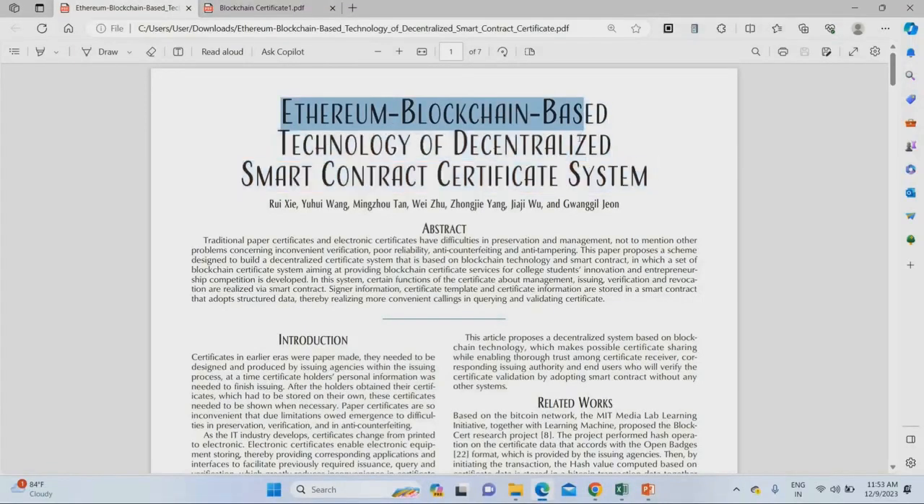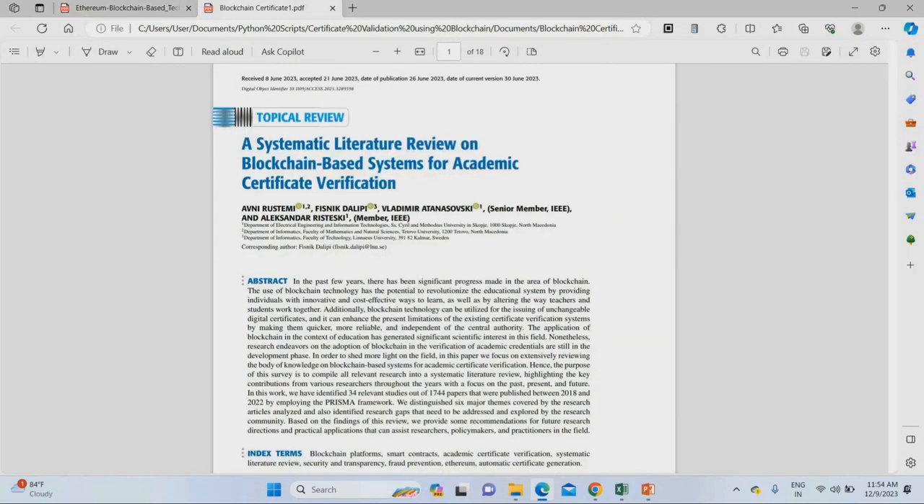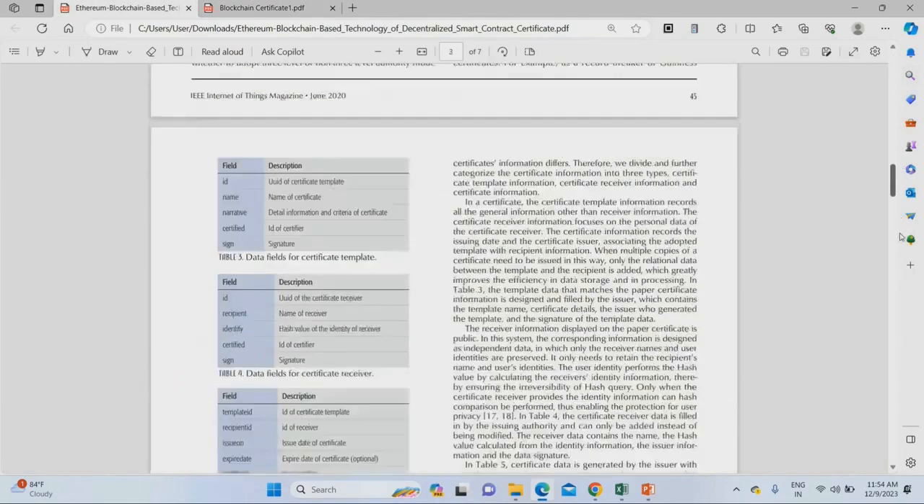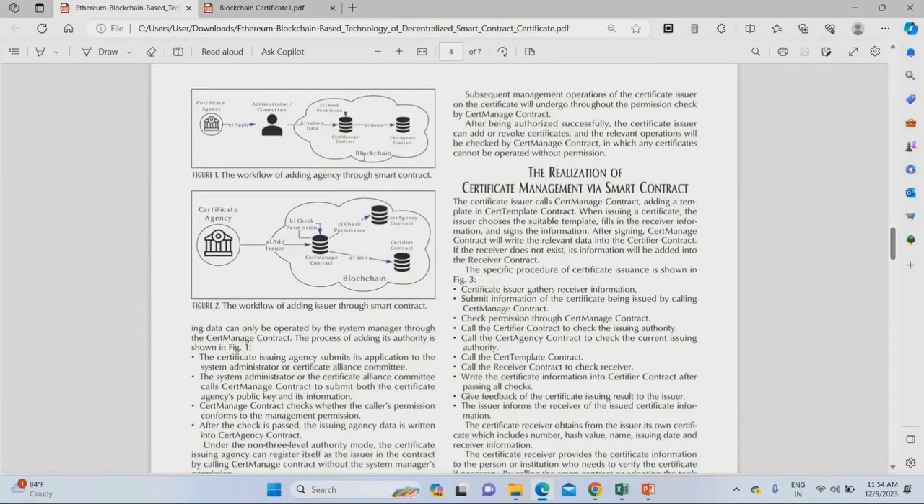This is the base paper you are going to consider: Ethereum blockchain based technology of decentralized smart contract certificate system. This is the IEEE base paper, and one more base paper is also available. Two base papers we can consider for this project. In this base paper, they have taken an educational architecture for the certificate verification.